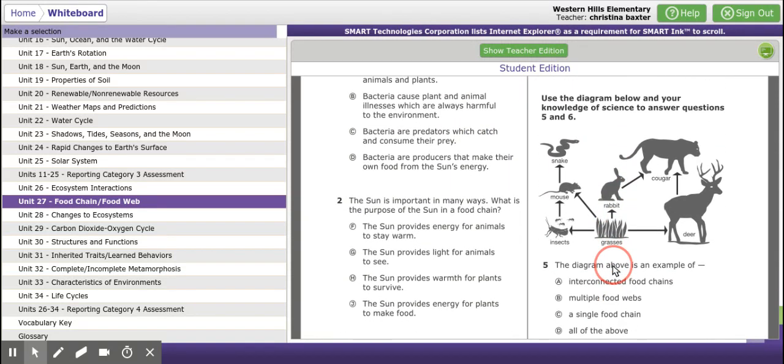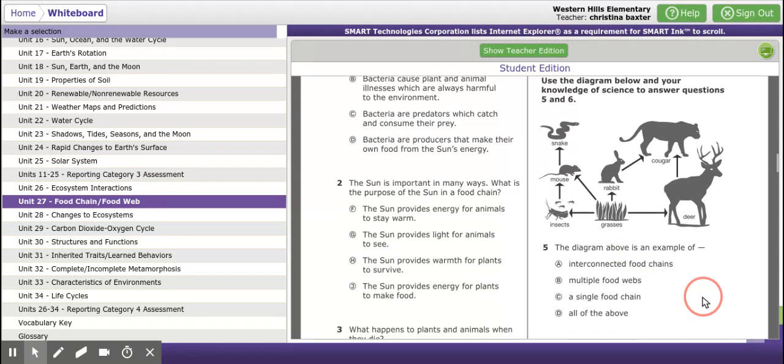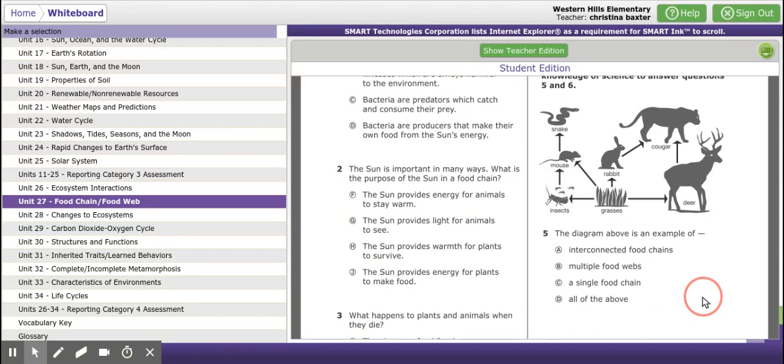All right, use the diagram below and your knowledge of science to answer questions 5 and 6, which are actually 11 and 12. All right, the diagram above is an example of an interconnected food chain, B, multiple food webs, C, a single food chain, or D, all of the above.